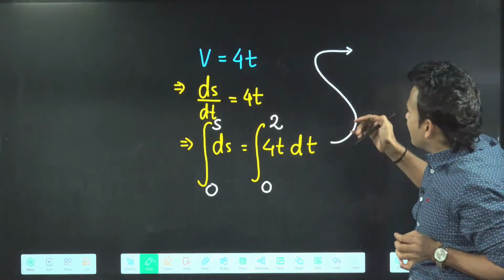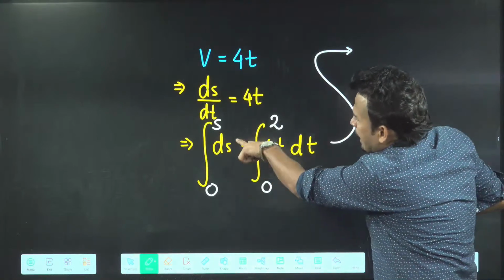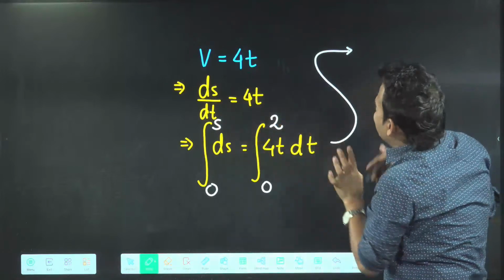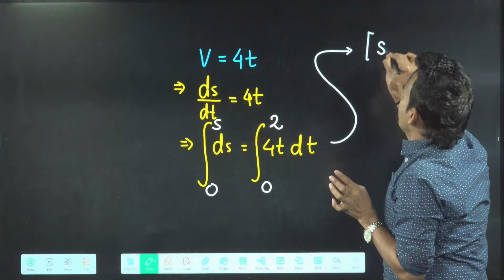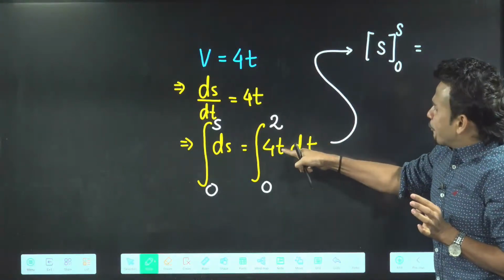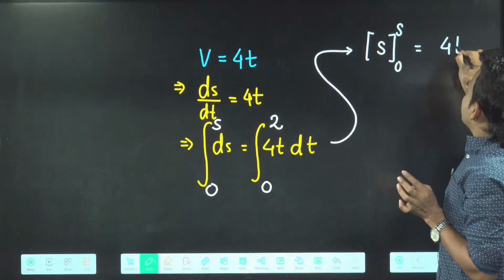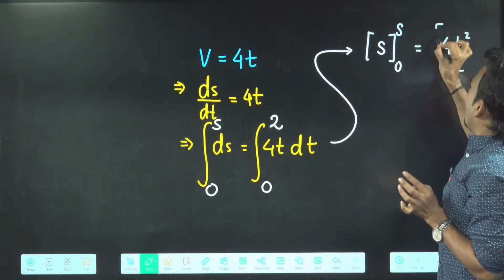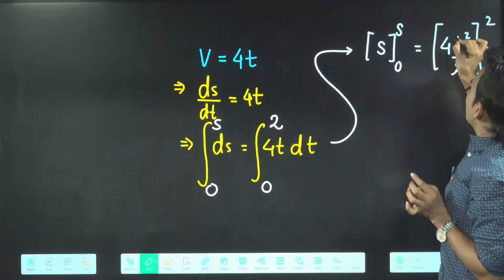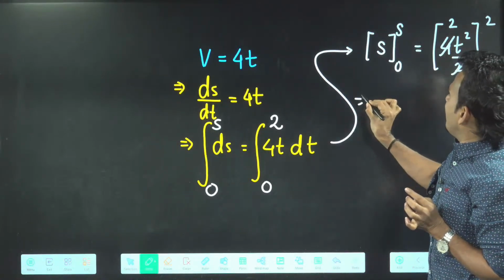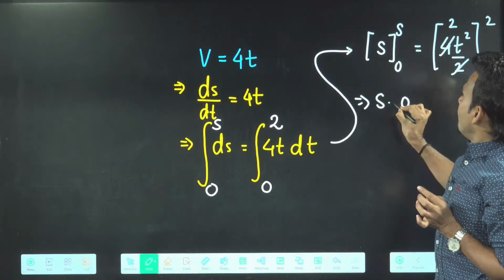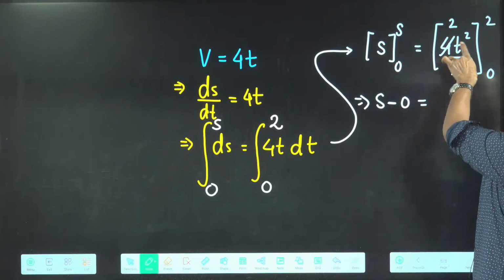Now, from here, I will simply say, sir, the left side: if you integrate ds, I told you integration of dx is x, so ds integration will be s, from 0 to s. Here you can integrate. 4t integration will give you 4t square by 2. How to integrate? Already told. From 0 to 2. How to put limit? Already told. Once we put upper limit s, once we put lower limit 0 minus, and this will become 2t square.